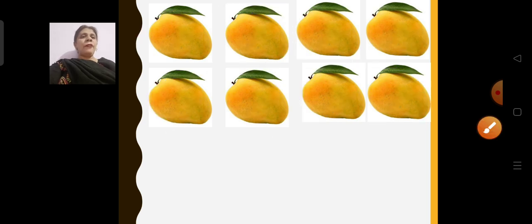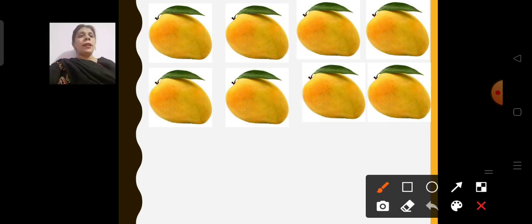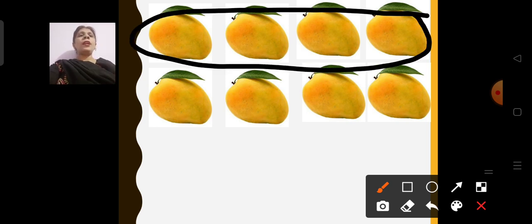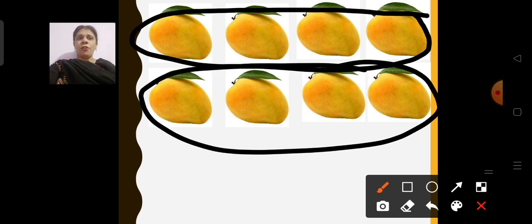Now if I want, I can take these 4 mangoes also in one lot and the other 4 in one lot. So from 8 mangoes I can make 2 lots also. In one lot there will be 4 mangoes. Understood? In each lot there will be 4 mangoes. So from 8 mangoes how many lots did I make? 2. Okay.